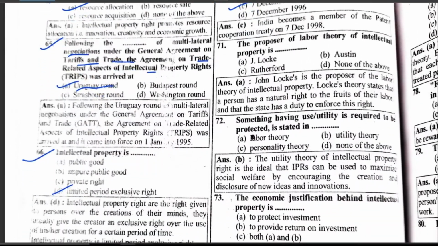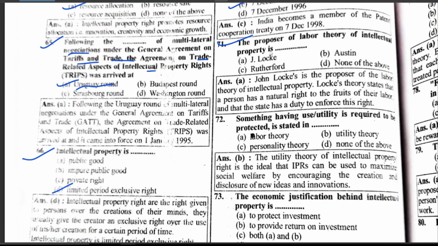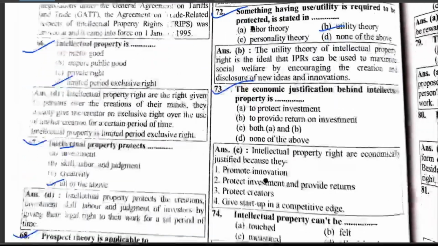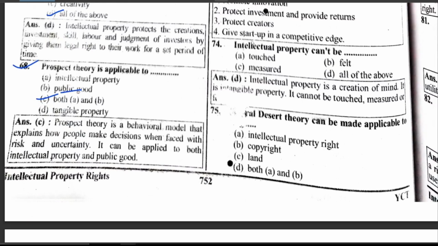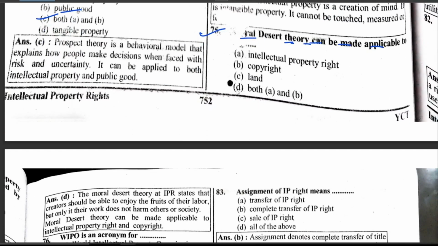The proponent of the labor theory of intellectual property is John Locke. Something having use and utility is required to be protected, which is the utility theory. The economic justification behind intellectual property is to protect investment and provide return on investment. Intellectual property cannot be touched, felt, and measured, hence all of the above. Natural rights theory can be made applicable to intellectual property rights, copyright, A and B.